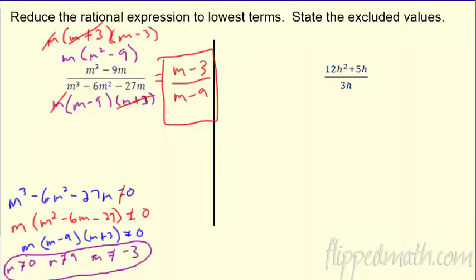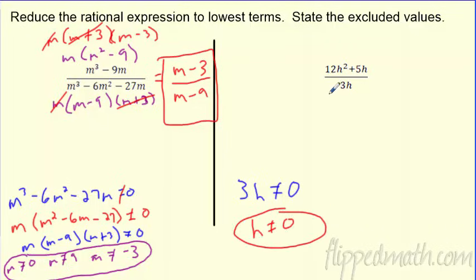Okay, let's take a look at the last problem here. Final one here. I love it. The bottom of this one's easy peasy. You say 3h can't equal 0. So what does that mean? h can't equal 0. So we do have an excluded value. h is not allowed to be 0.